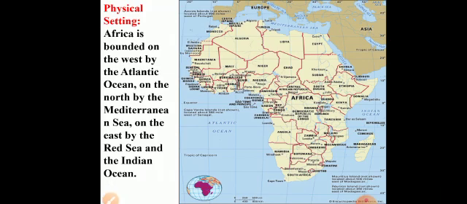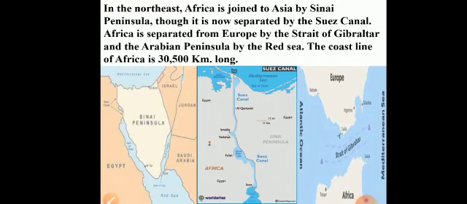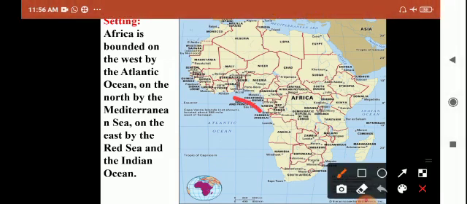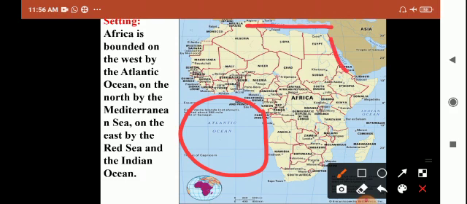Africa is bounded by the Atlantic Ocean in the western part. On the northern part of Africa, the Mediterranean Sea is there. And in the eastern part of Africa, the Red Sea and the Indian Ocean. This is the physical setting of Africa.